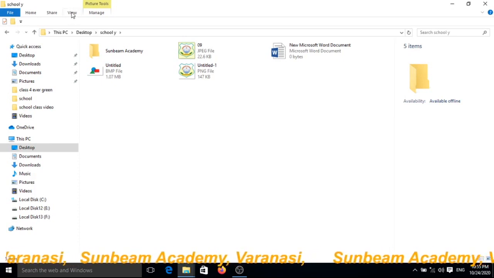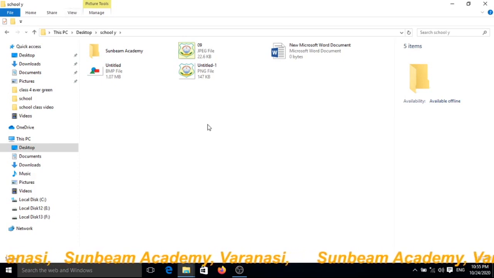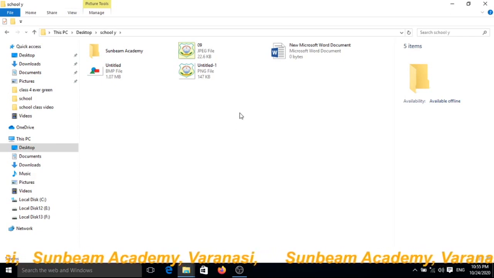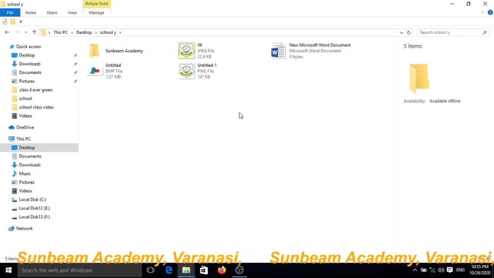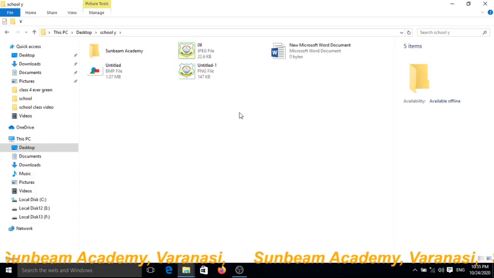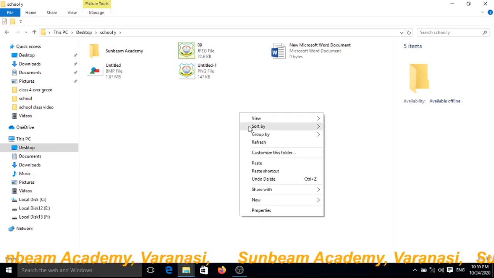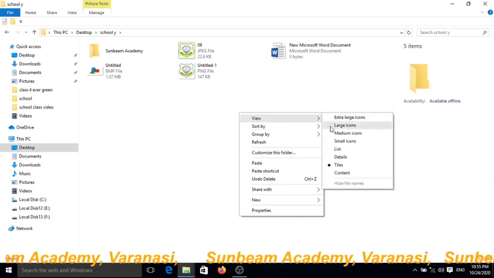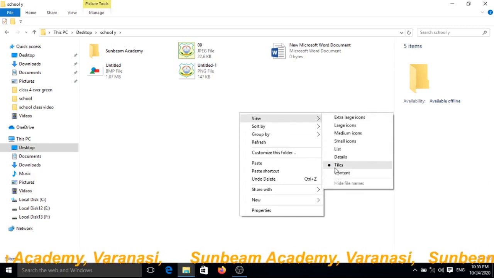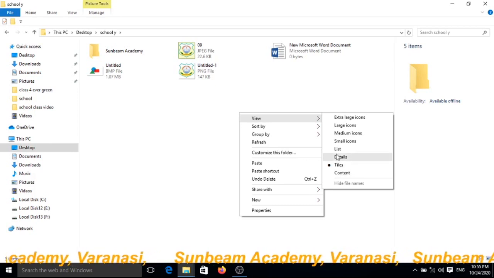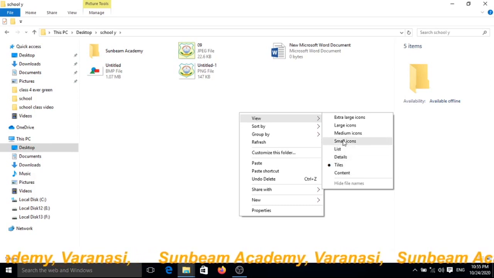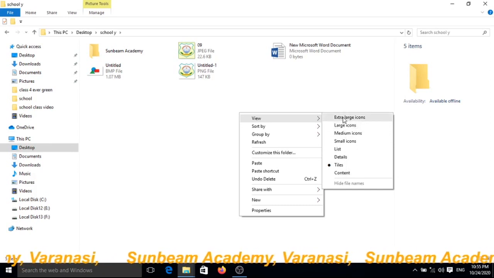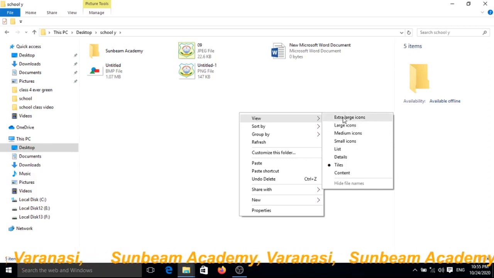Or in a different way, you can use the right click of the mouse button, and there are the views. Here it contains tiles, details, list, small icons, medium icons, large icons, and extra large icons.